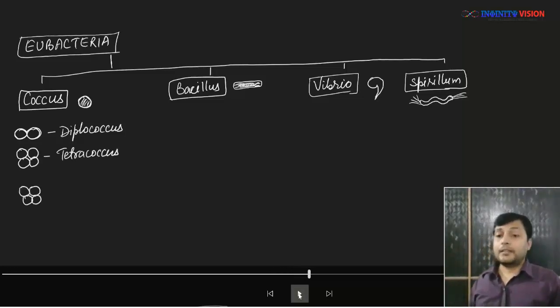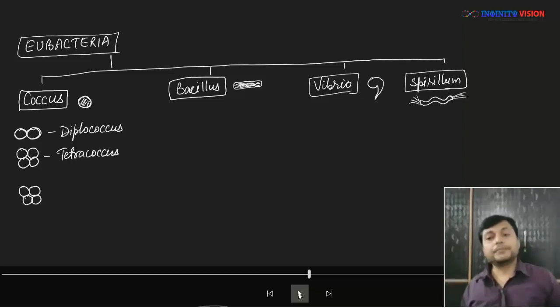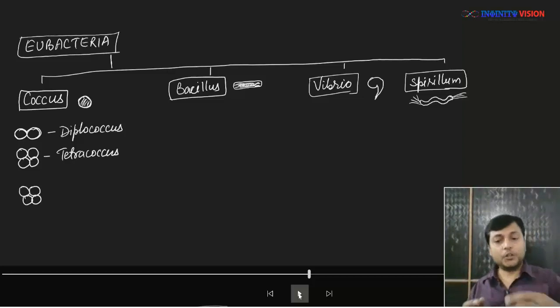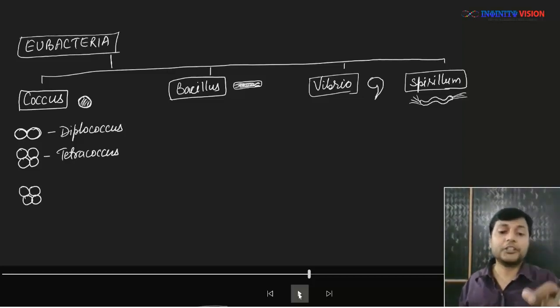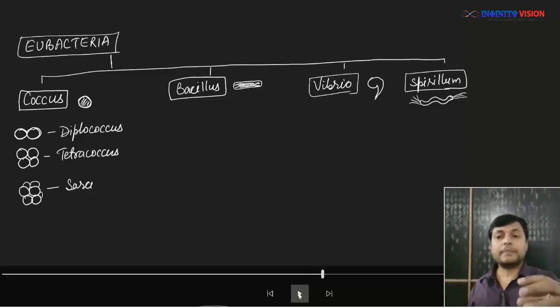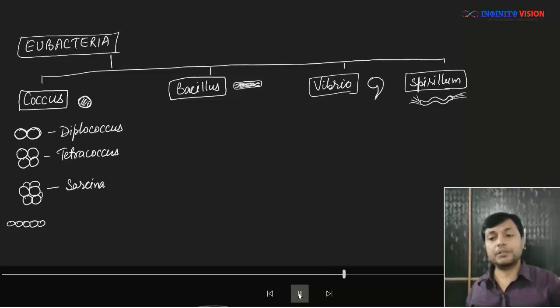Now, the tricky part. If there are 8 coccus in a group such that they are arranged in a cubical fashion, okay, you see the cube, then we call it sarcina. Just remember it.